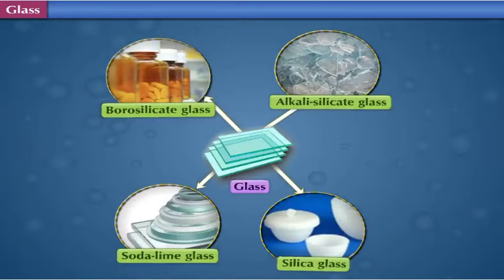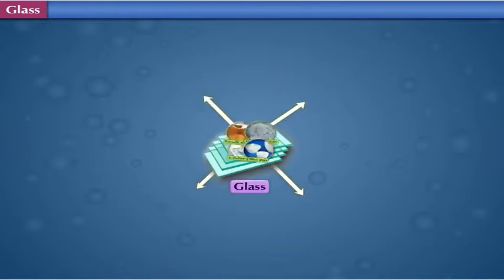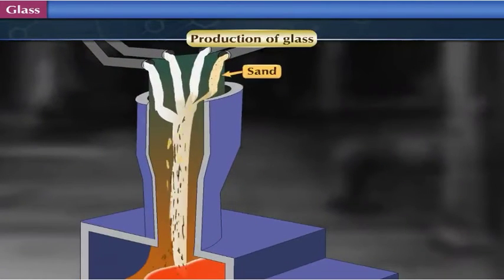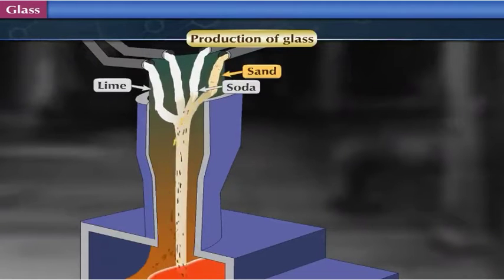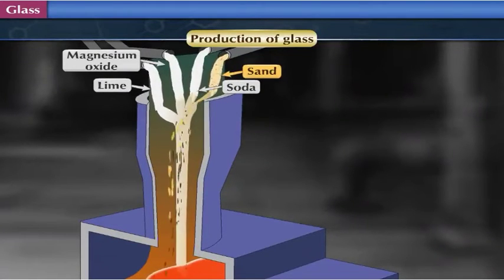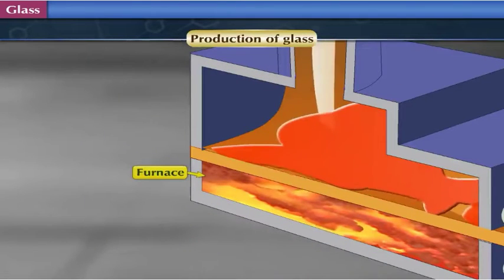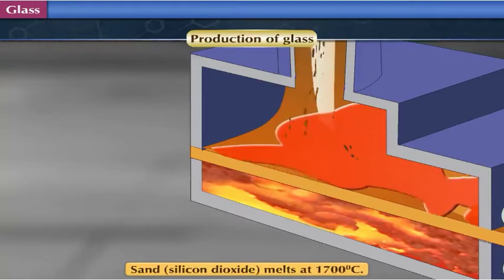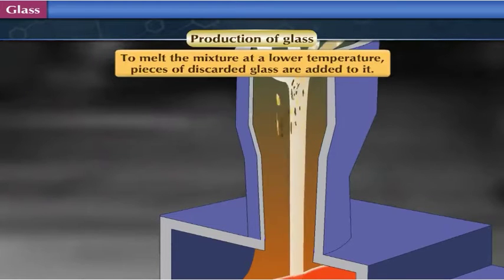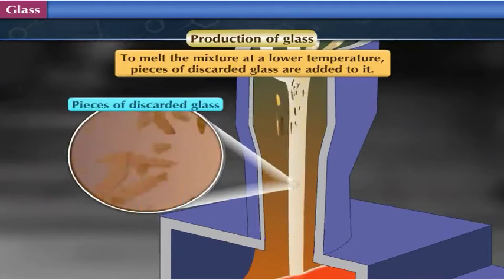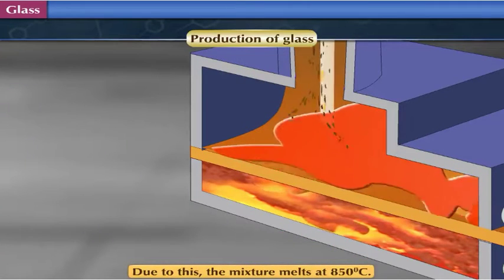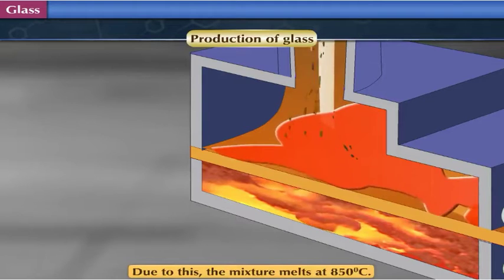Let us understand how glass is produced. Production of glass. A mixture of sand, soda, lime, and a small quantity of magnesium oxide is heated in a furnace. Sand, that is silicon dioxide, melts at 1700 degrees Celsius. For the mixture to melt at a lower temperature, pieces of discarded glass are added to it. Due to this, the mixture melts at 850 degrees Celsius.